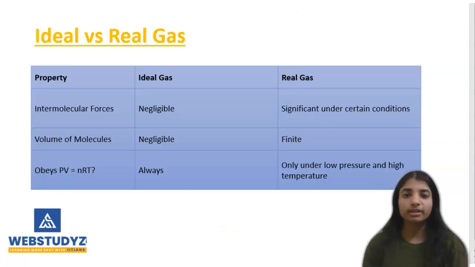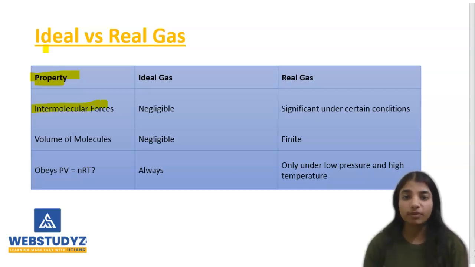Now we are going to discuss the difference between ideal gases and real gases. Ideal gases and real gases show various differences among them. Here we are given the properties and we are going to discuss what ideal gas and real gas show according to these properties. First is the intermolecular forces.